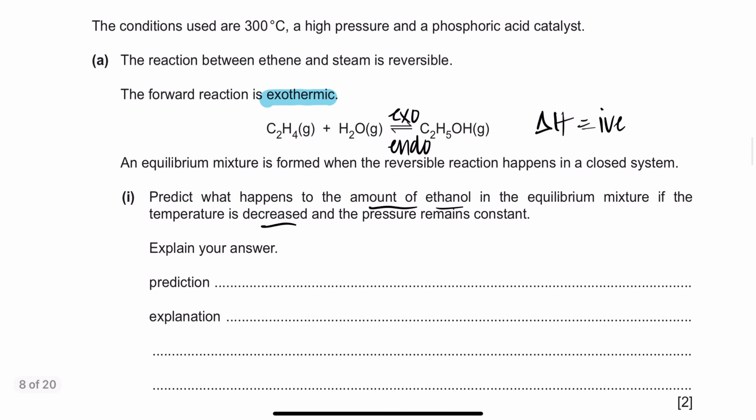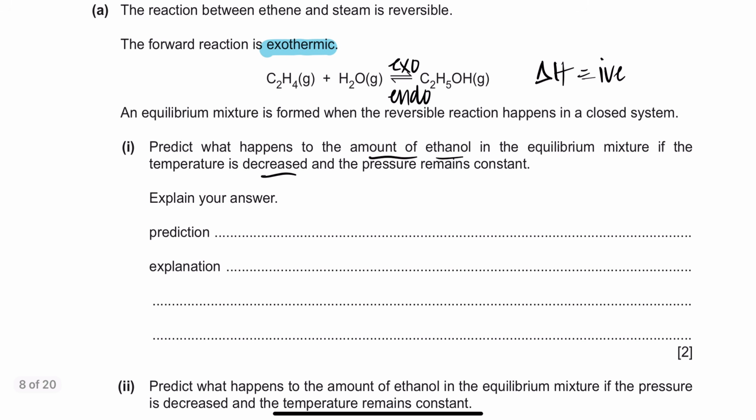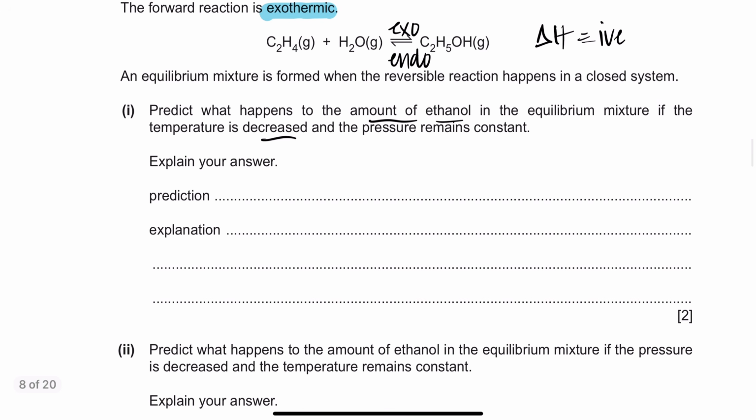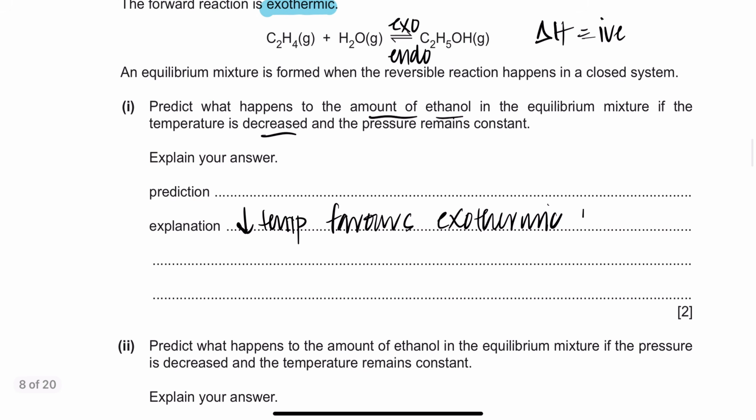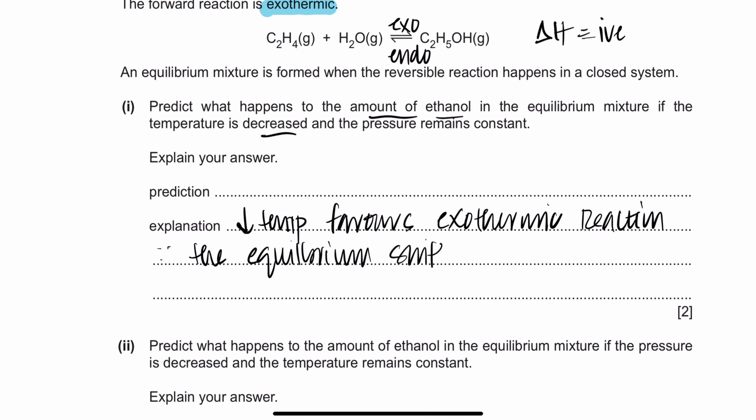Now, what will happen once you decrease the temperature? First let's write the explanation, and then we'll give the prediction. Decreasing the temperature favors the exothermic process, or the exothermic reaction. Therefore the equilibrium shifts to the right.